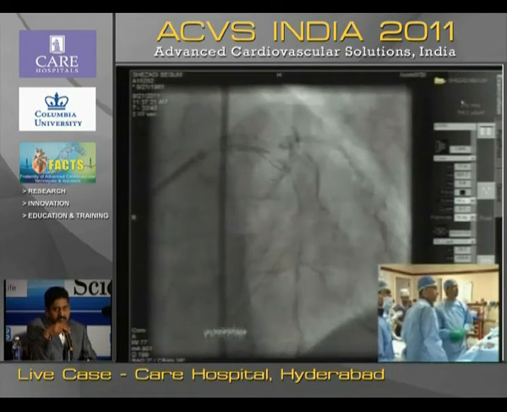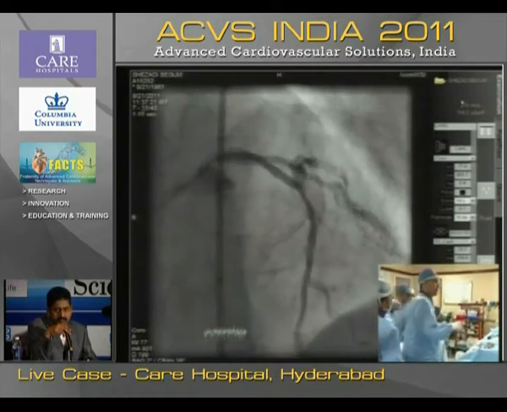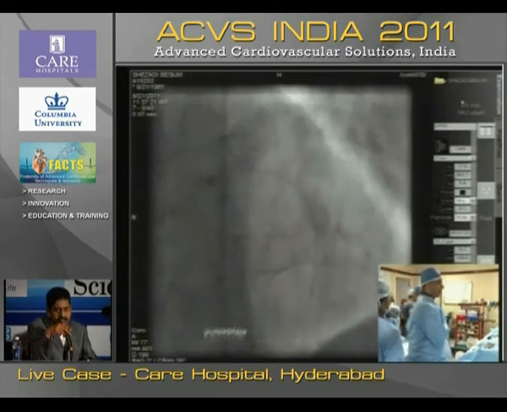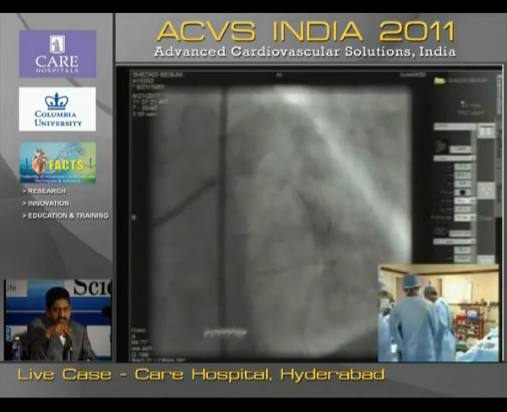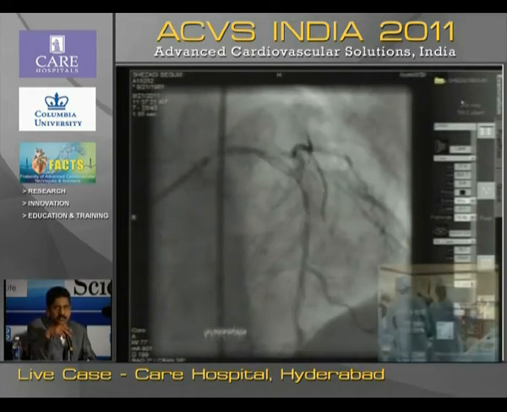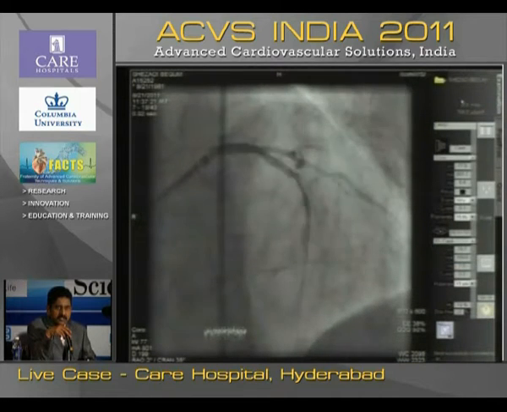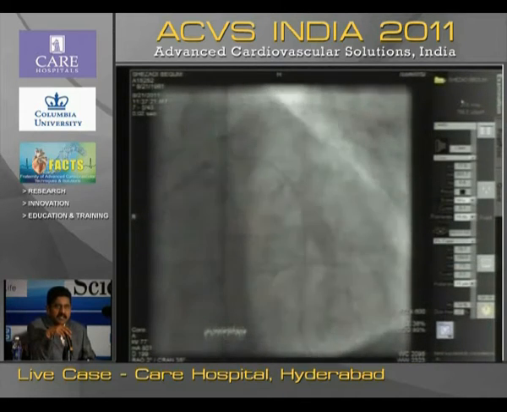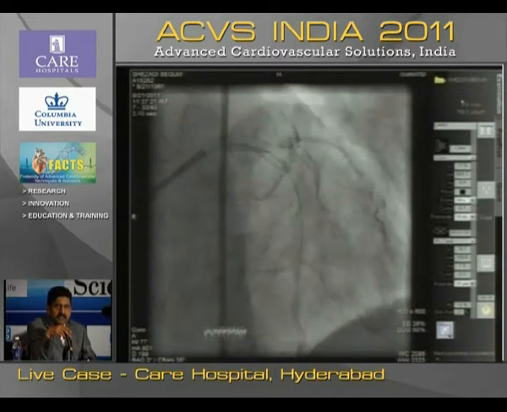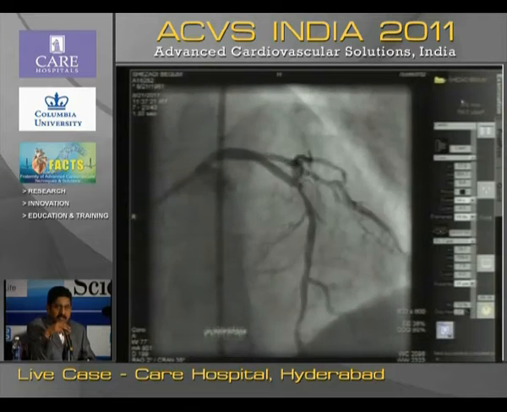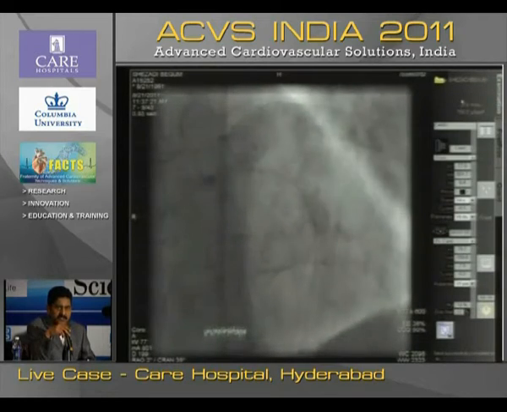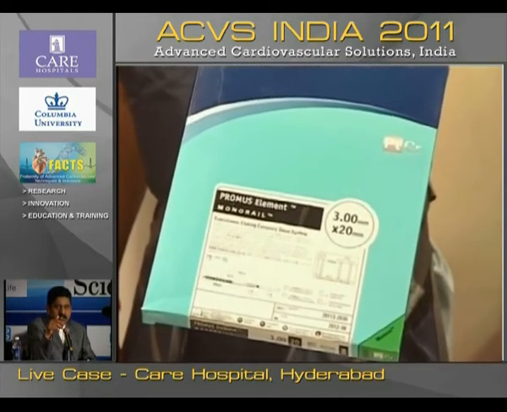Yeah, Dr. Srinivas Kumar, we are taking a 3x20 Promus Element. Okay. Can you just show some details? The Promus Element is actually a newer version of the Boston Scientific stent, which is made of platinum material, and it's more radio-opaque compared to the older version of the stents. Probably you would see it yourself.